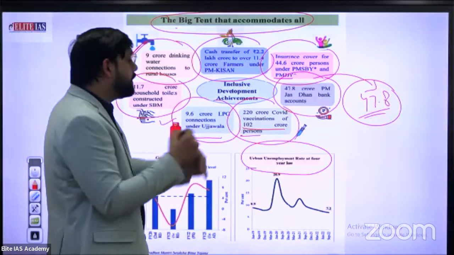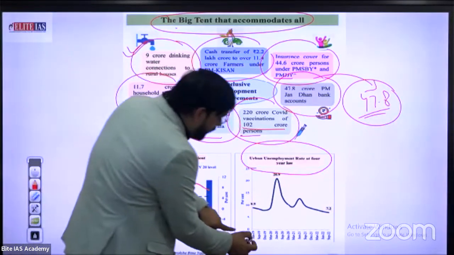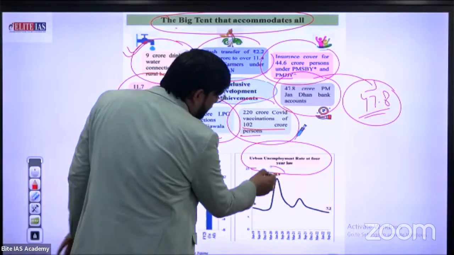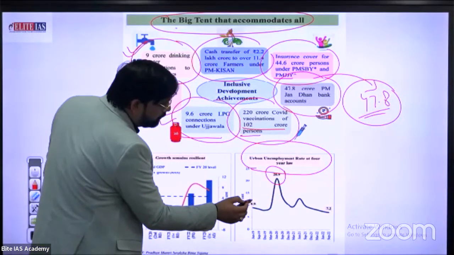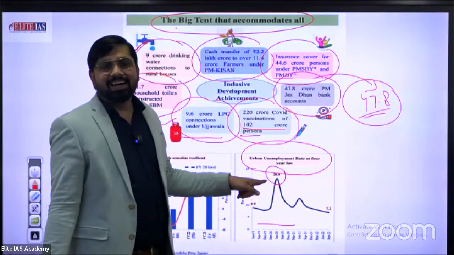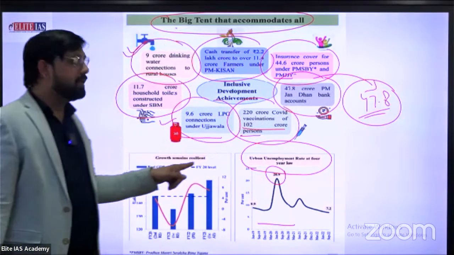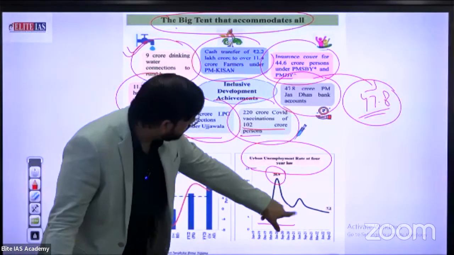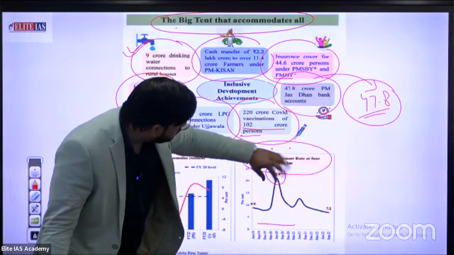Urban unemployment rate over 4 years. Especially 20.9%, the high level of unemployment, was during COVID. This is the first wave of COVID. The upward graph shows that this was the especially bad year or time during COVID, 20.9%.